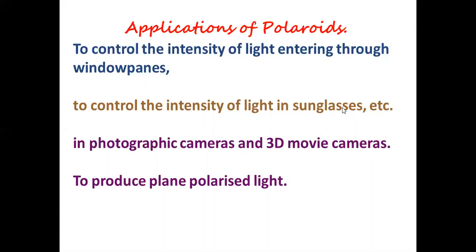And in the 3D effect, if an arrow is shot, you feel that it has come very close to you, right? And if a ball is thrown on the screen, you feel that the ball is hitting towards you. You get that feeling. So you have to wear a goggle that is of polarized sheet, and to produce polarized light. Yes, this is one common application. Polaroids are used to produce polarized light. That is quite common, and to reduce the intensity of light in 3D cameras, in sunglasses.